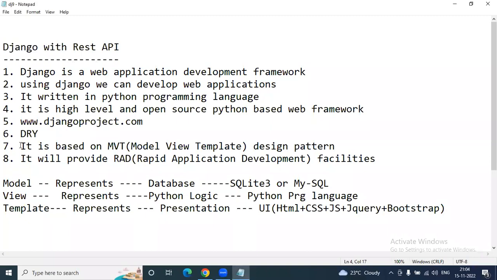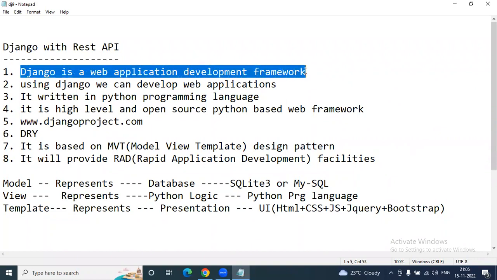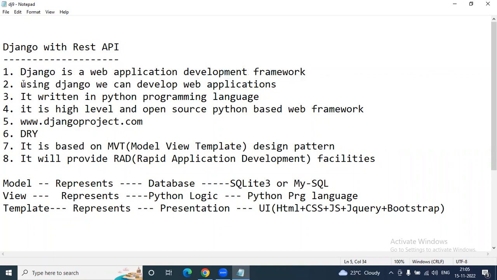As I said in the last session, Django is a web application development framework. Django is not a web application, and it's not a programming language. It's a framework only. What type of framework? It's a web application development framework. Using Django, we can develop web applications at a faster rate. The Django framework is completely written in the Python programming language.